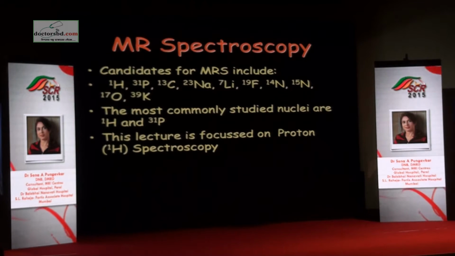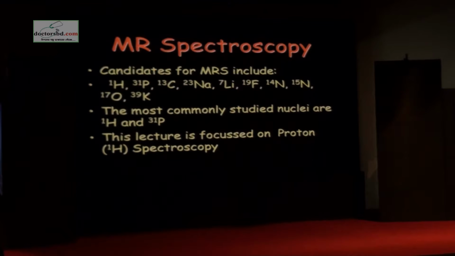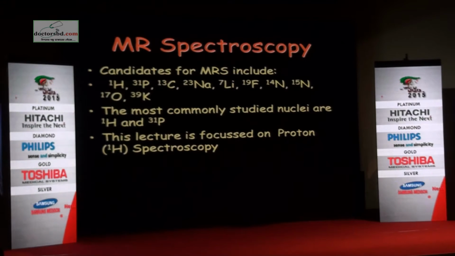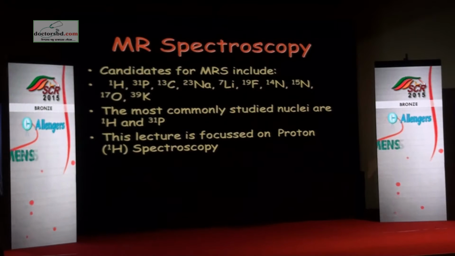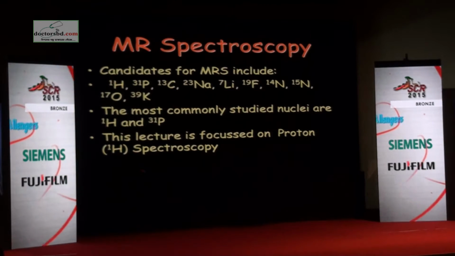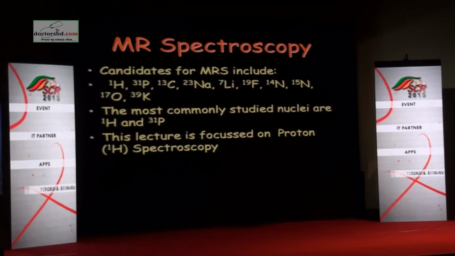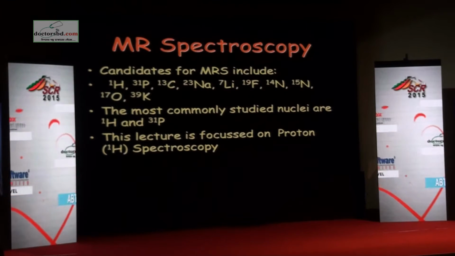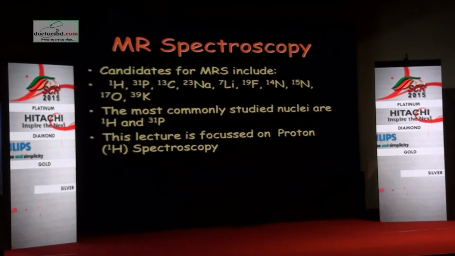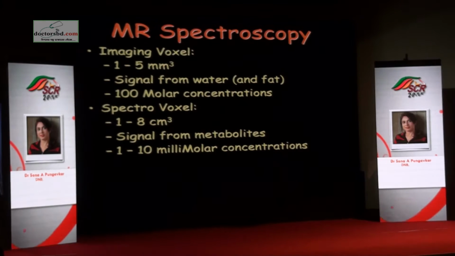Phosphorus has been tried. In fact, phosphorus was the first molecule which was studied on MR spectroscopy in the rat muscle, and you know the alterations in ATP and ADP which happened because of this. But what became more popular is proton spectroscopy because of the way it is present in the body. There is so much abundance of protons in the body that you can study any body part with it.